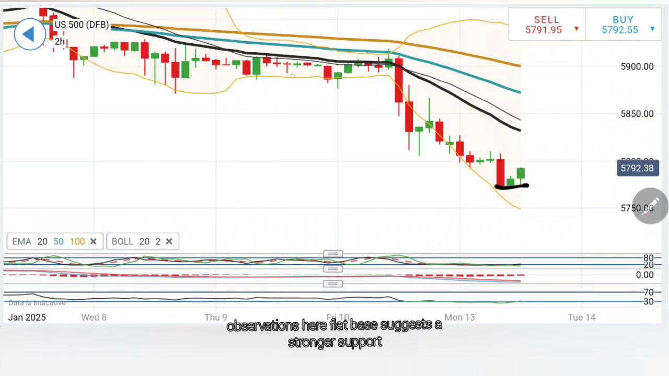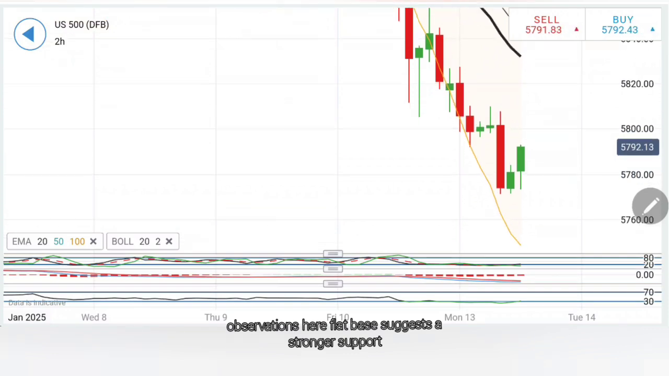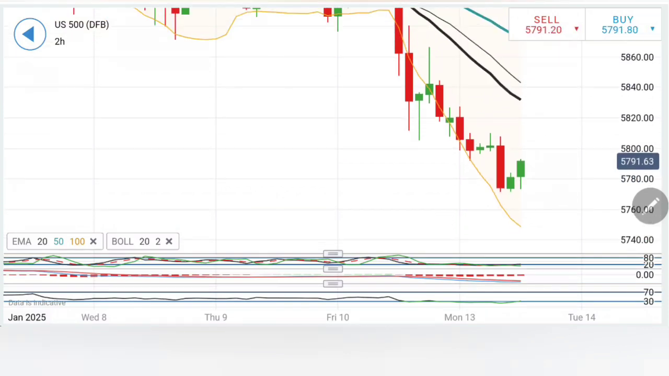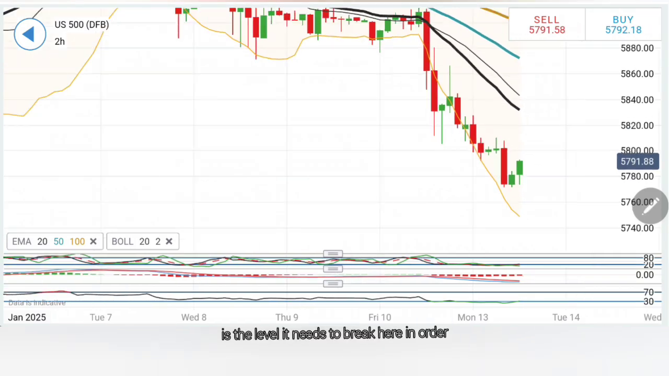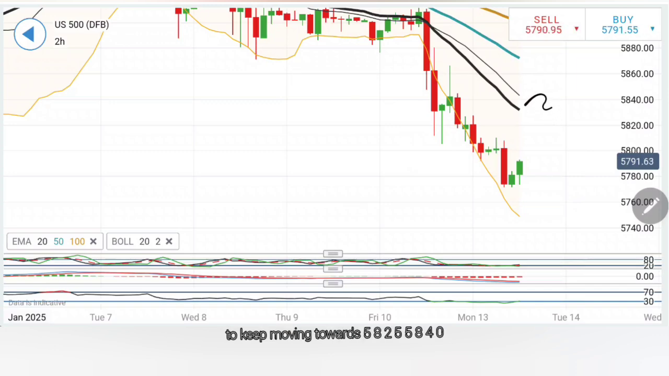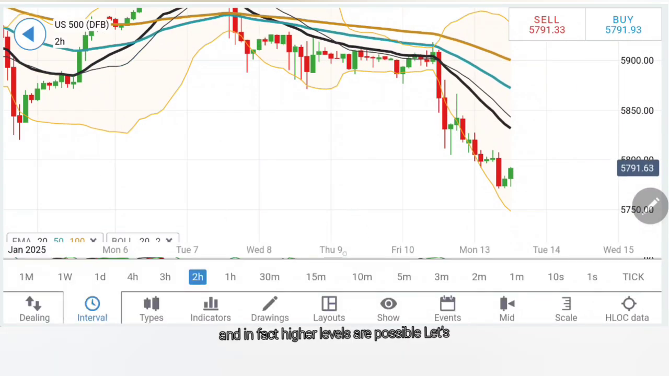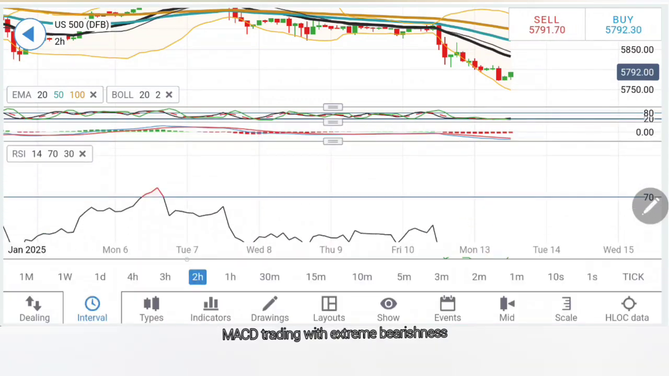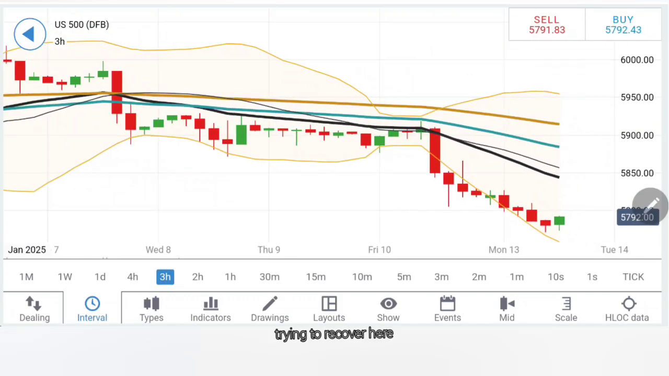Coming to the 2-hour charts, also similar observations here. Flat base suggests a stronger support, and thus it is now clear that it has to trade below 5770 in order to confirm further bearishness. It is trying to recover, and now 5810 is the level it needs to break here in order to keep moving towards 5825, 5840, and in fact higher levels are possible. Let's watch out further. See stochastic oversold, MACD trading with extreme bearishness, RSI oversold as well, trying to recover here.